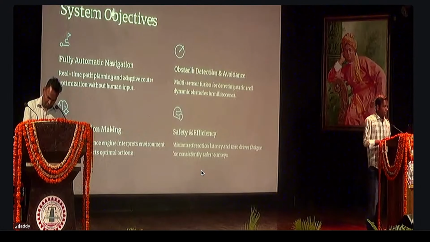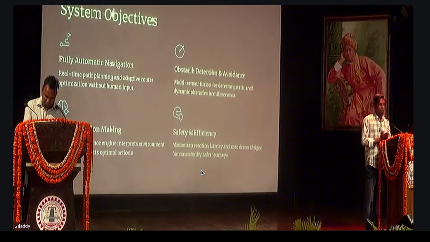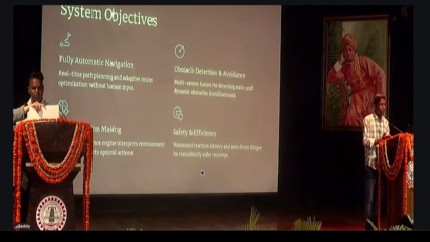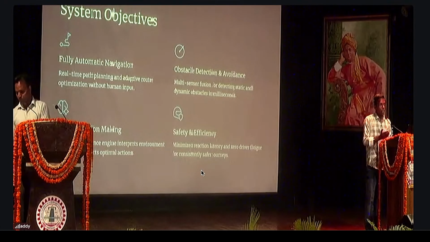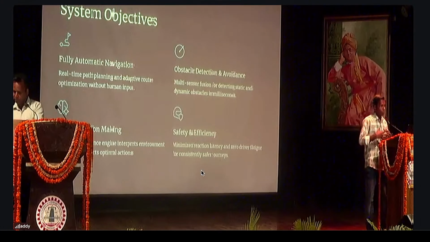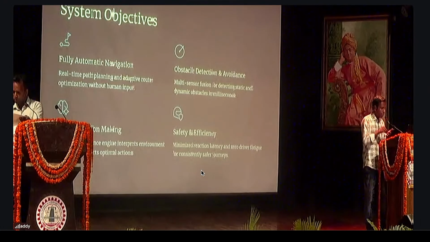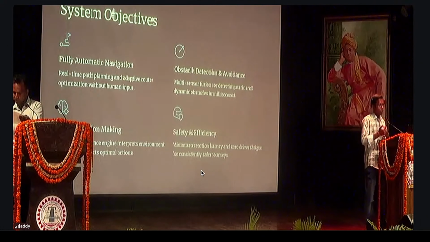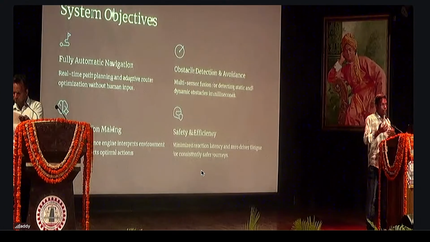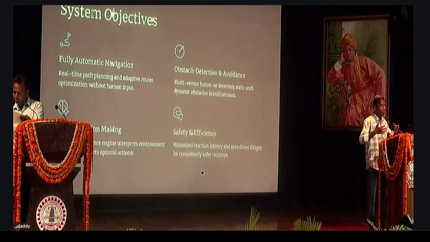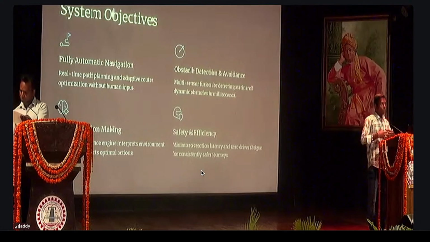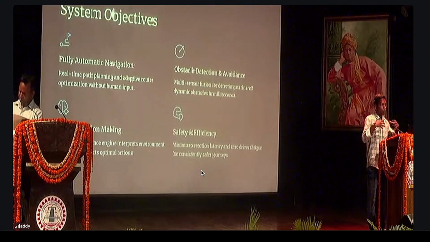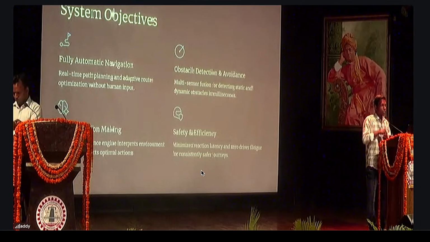The second objective is the use of sensors and cameras, which act as inputs, and the system processes the data according to those inputs. So there is obstacle detection and avoidance. If an obstacle is in front of the car, it will be detected using sensors like the ultrasonic sensor and other sensors, processed according to the sensitivity of the sensor.